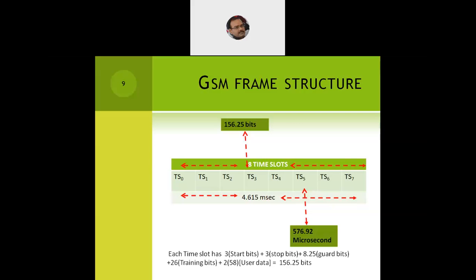So if you want to calculate the size of the frame, how many bits it is carrying, it is 156.25 multiplied by 8. That will give me the maximum number of bits which is going to be adjusted within that particular frame.